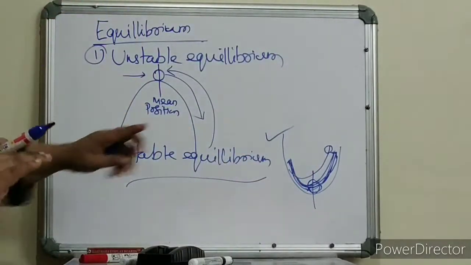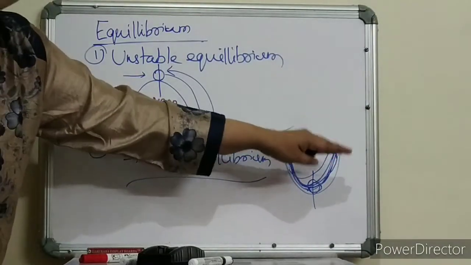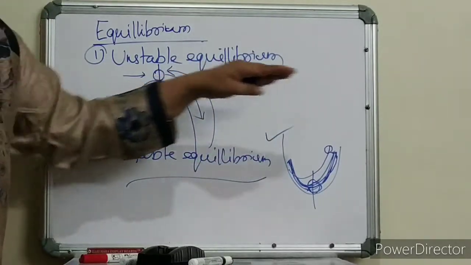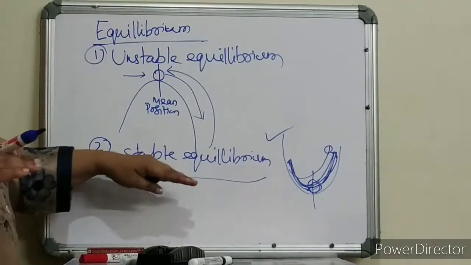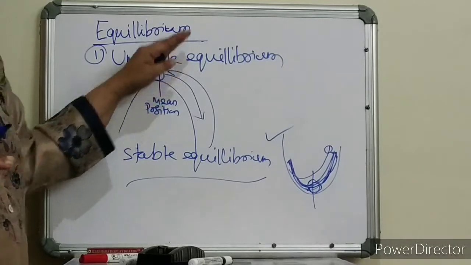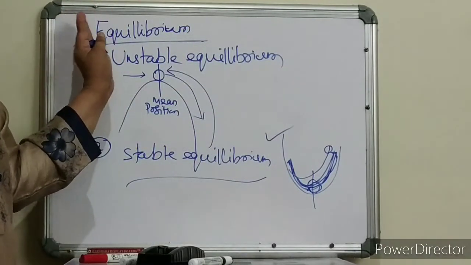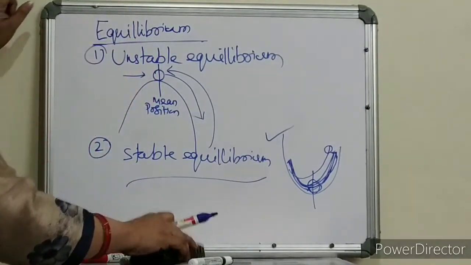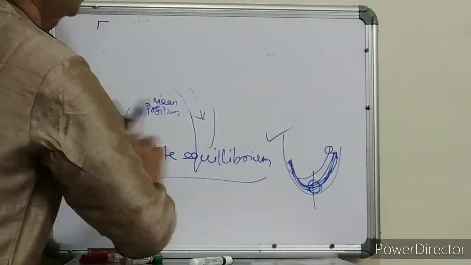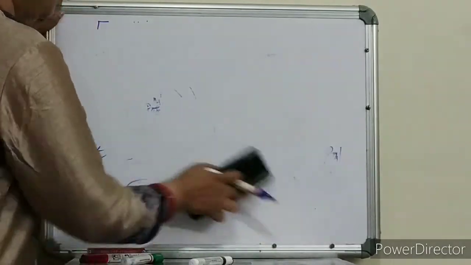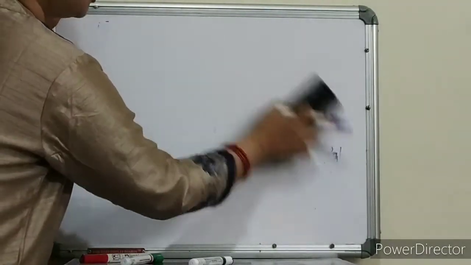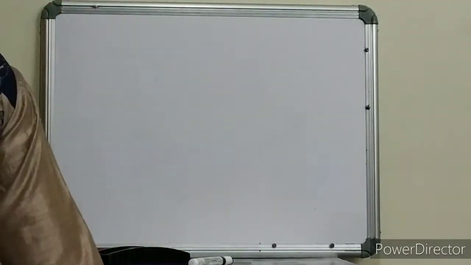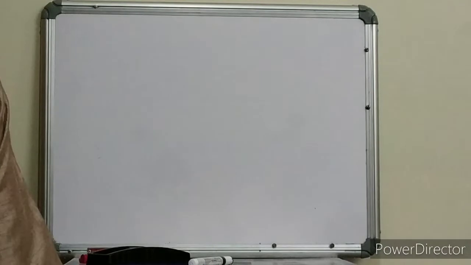Is it clear? When the object, the particle, anything will come back to its mean position, then it is stable equilibrium. If it can't come back to its original position, the mean position, then it is unstable equilibrium. Now let us see what is neutral equilibrium. Our interest actually is in stable and unstable equilibrium.